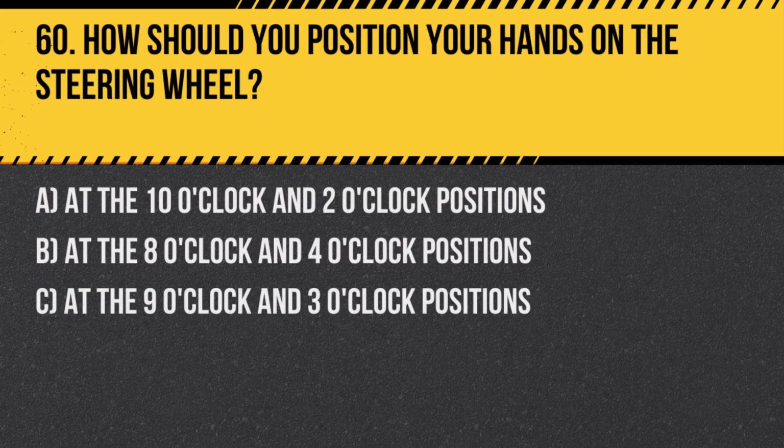Question 60. How should you position your hands on the steering wheel? A. At the 10 o'clock and 2 o'clock positions. B. At the 8 o'clock and 4 o'clock positions. C. At the 9 o'clock and 3 o'clock positions.